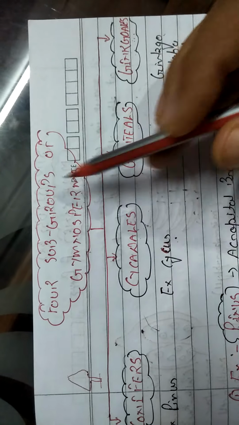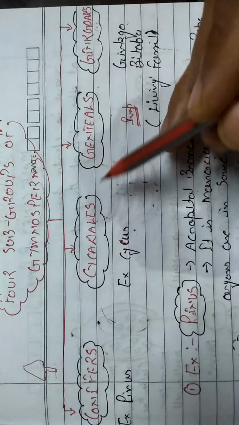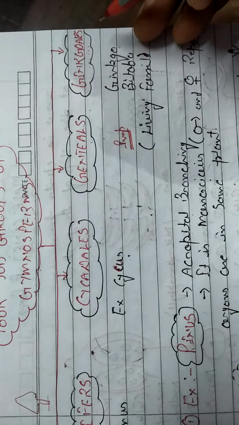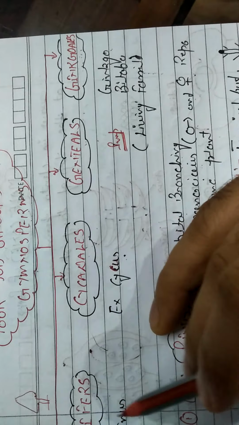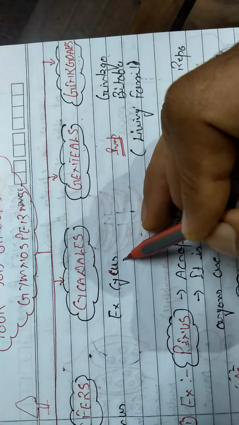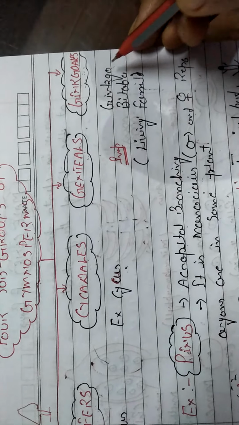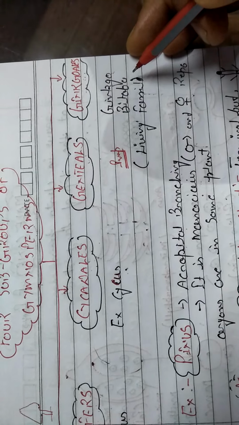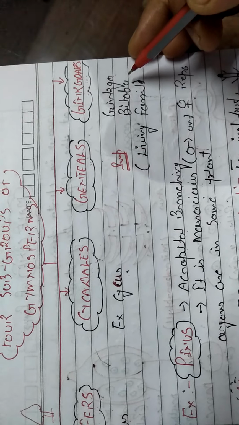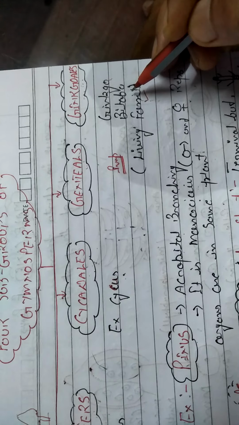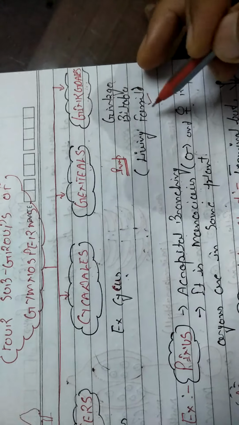Now, classification of the gymnosperms. Gymnosperms are divided into four subgroups. They are known as conifers, cycadales, gnetales, and ginkgoales. An example of conifers is pines, the cycadales example is cycas, and the ginkgoales example is ginkgo. Ginkgo biloba is also known as a living fossil.